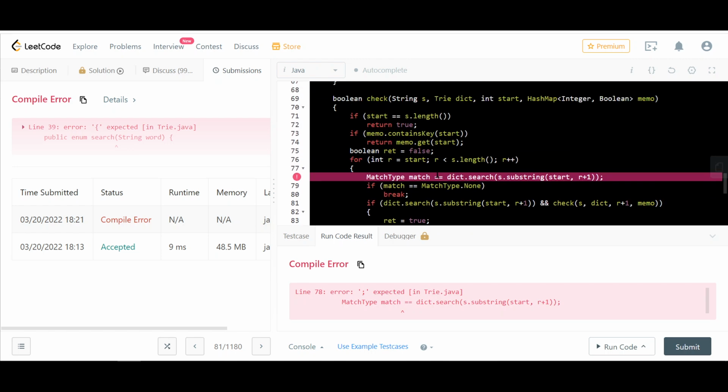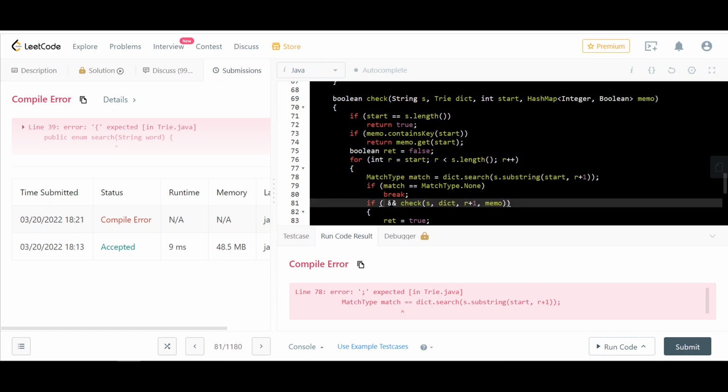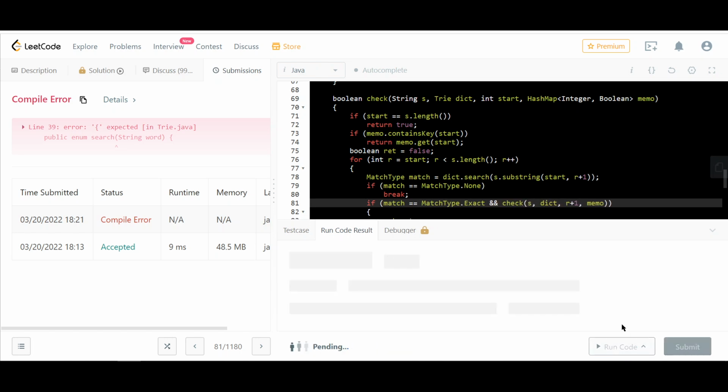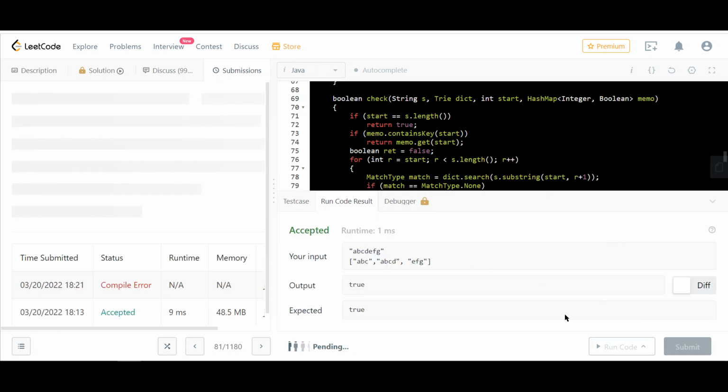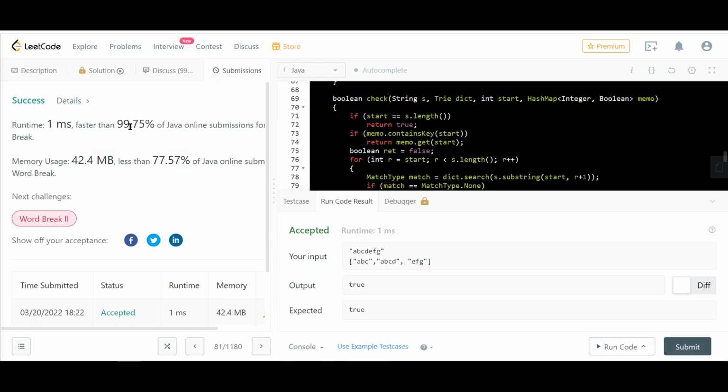The double equals has to be moved, and so we change this to match equals match type dot exact. Then you move to the next one. Okay, now submit. So it massively improves the time complexity, at least practically.